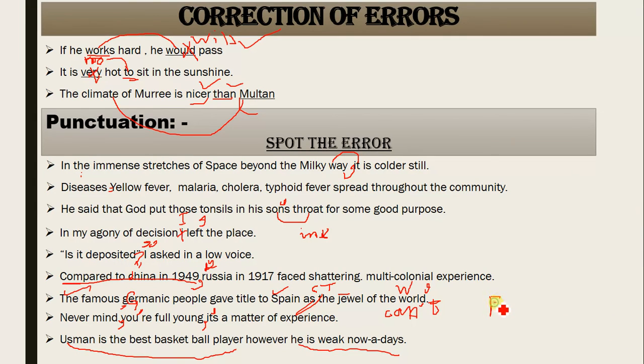You know what is fanboys? Let me recall. Fanboys. What is that? Again, to join two independent sentences, you go for the addition of fanboys: for, and, nor, but, or, yet, so. For example, if I say Usman is the best basketball player and he is weak nowadays, but you have not used fanboys here.